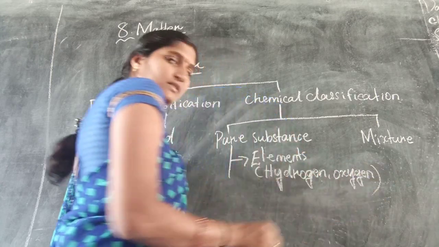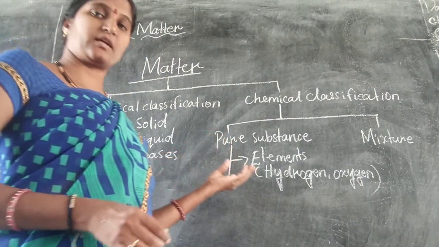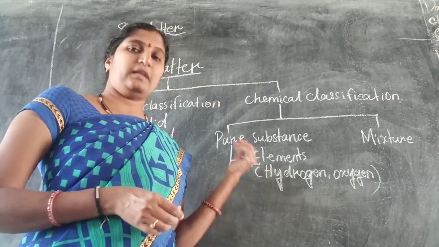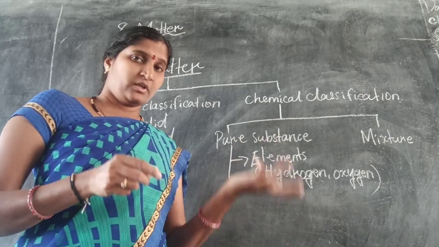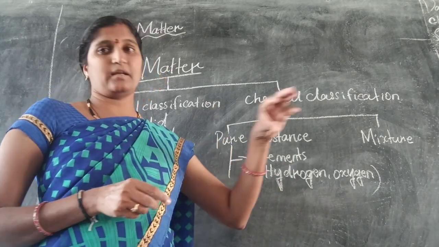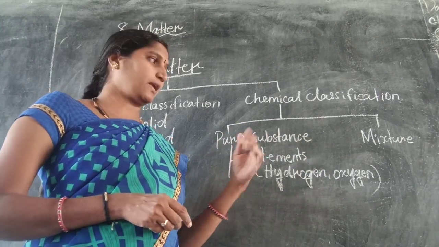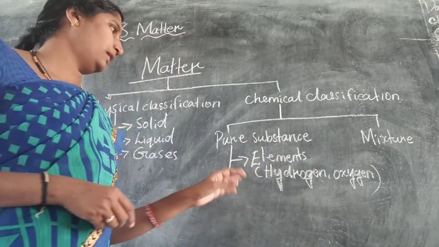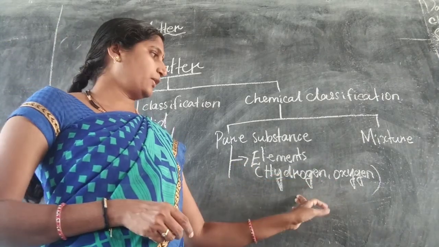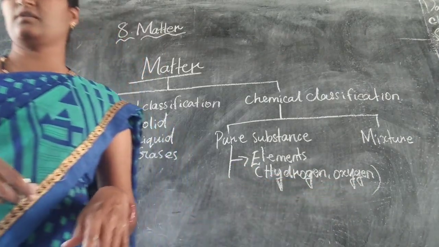Still some other gases and some other elements names are also there. Just two names are written here, like hydrogen, helium, oxygen. Many other elements names are there. Only two names are written on the board. Understood? For your understanding purpose. Elements, example hydrogen, oxygen. Okay. Next it is compounds.